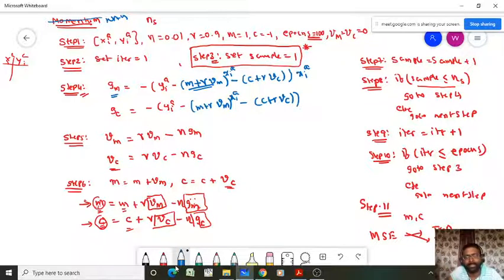So that's the only thing when compared to the momentum. In the case of the momentum, we calculate the gradient at the current point, the m and c values, but in the case of the NAG, we calculate the gradient at the approximately estimated next values for the model parameters. Now the gamma values come into the picture here.